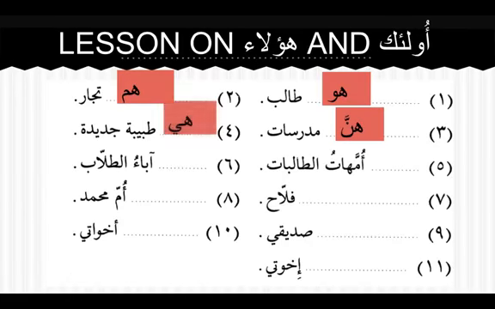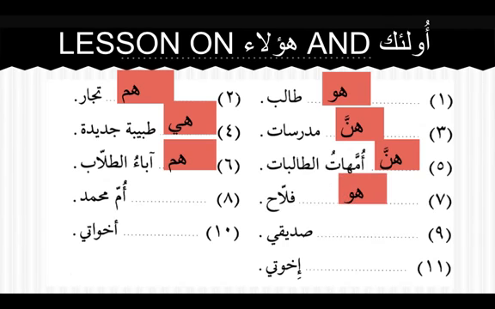Mudarrisatun. Tabibatun jadidatun, hiya tabibatun jadidatun. So number 5 we have ummahatut talibatu. It will be hunna ummahatut talibatu. So this is how we use a pronoun. Aba'ut tullabu, number 6: aba'u is plural for abun, fathers of students, so there will be hum. Fallahu is singular, farmer. It means huwa fallahun. Ummu Muhammadin, hiya ummu Muhammadin, mudaf ilayhi.